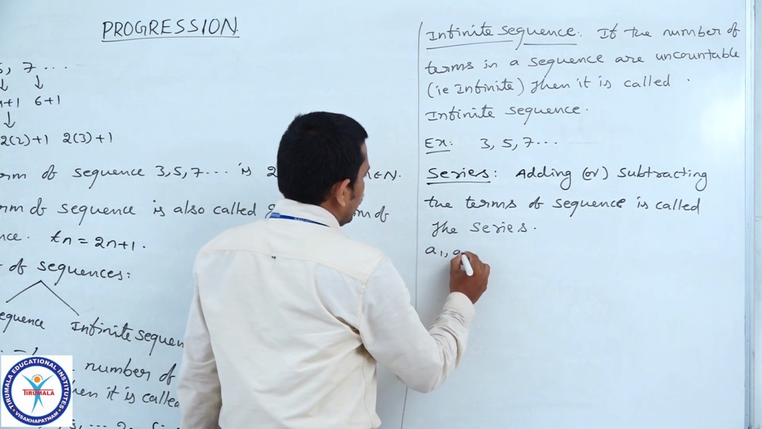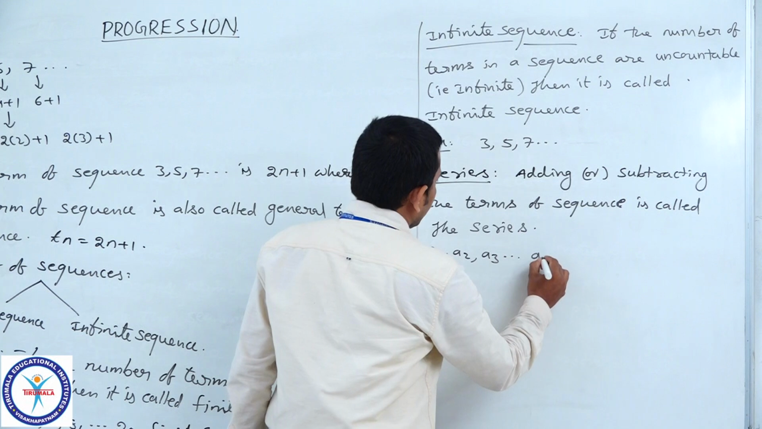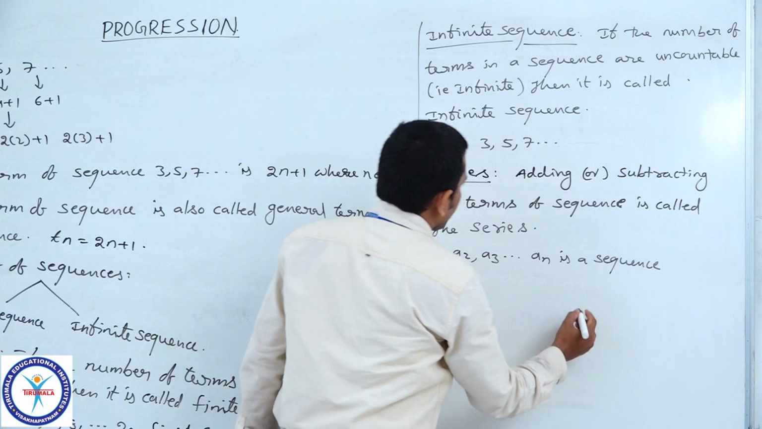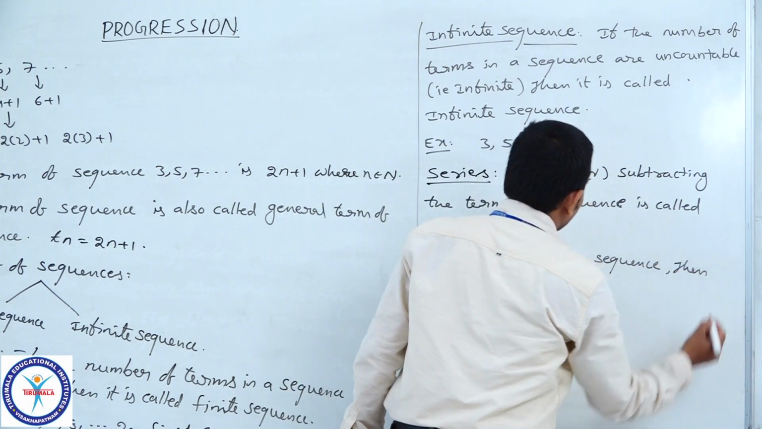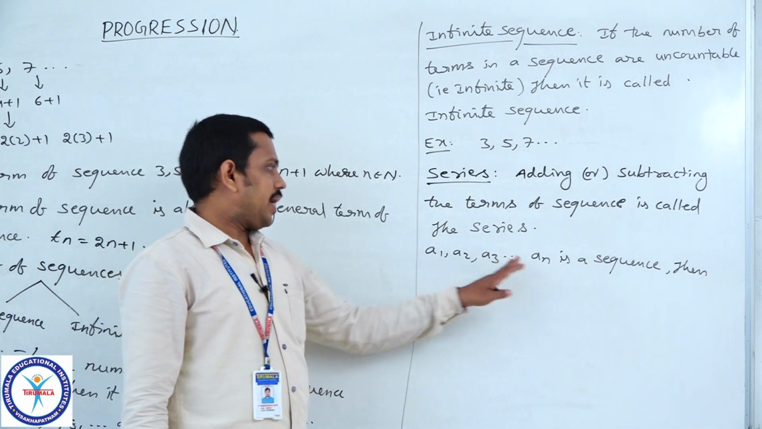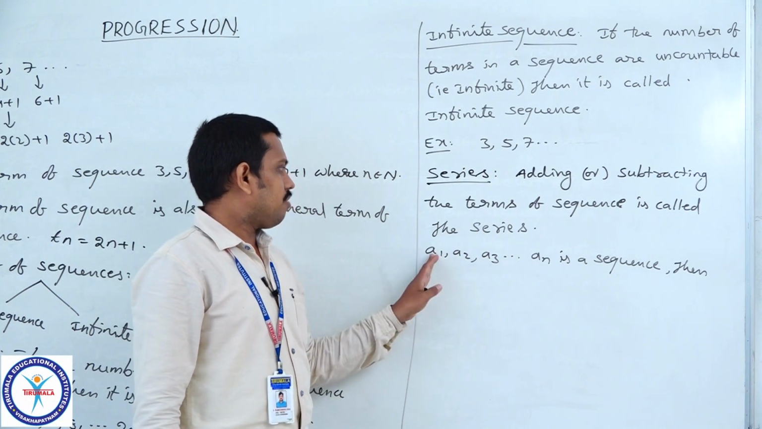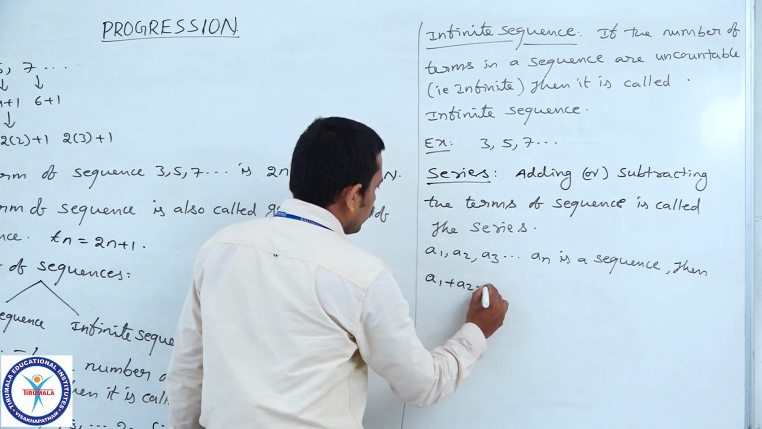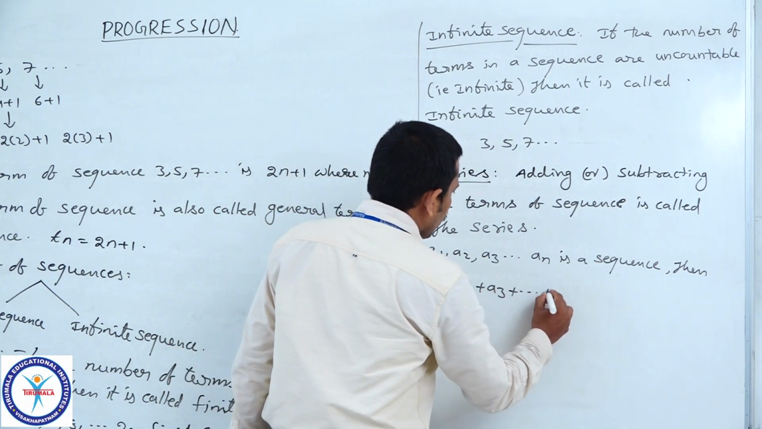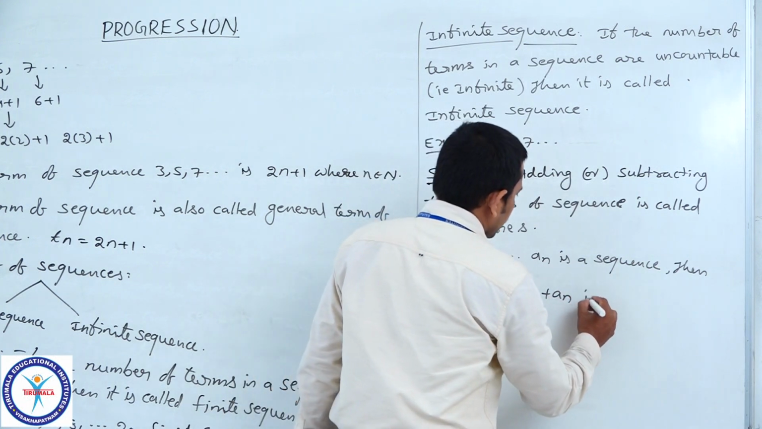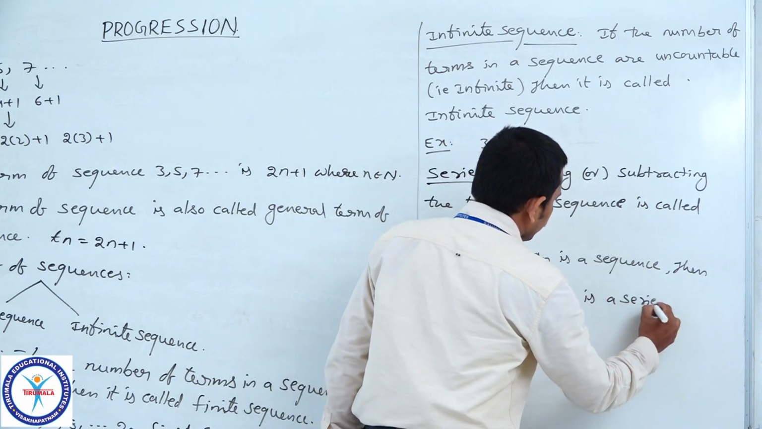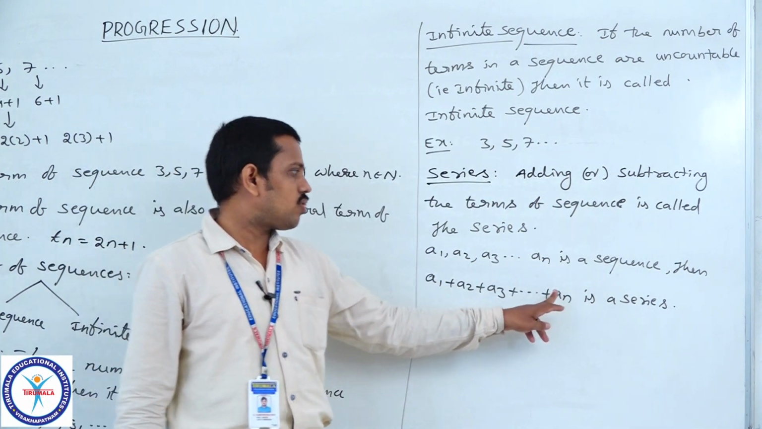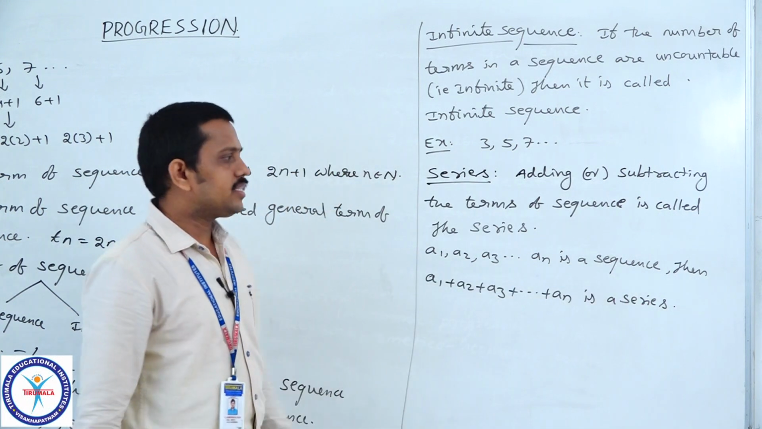If A1, A2, A3 and so on, An is a sequence, then addition or subtraction of the terms of the sequence is called a series. So, therefore, A1 plus A2 plus A3 plus and so on plus An is a series, or A1 minus A2 minus A3 and so on minus An is also a series.